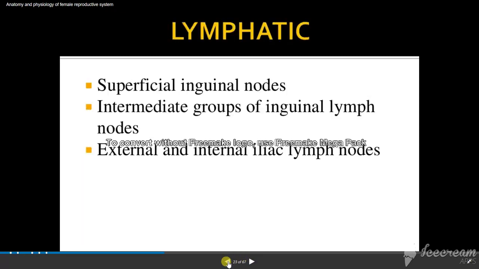So this is up to the external genitalia. Next class we'll see internal genitalia in detail. Mostly they'll ask you about the complete structure of external genitalia and to describe it in detail. So you can write up to here, it's enough for you. Otherwise, they may ask you in the examination to describe the vagina, urethra or uterus. See you guys in the next class.